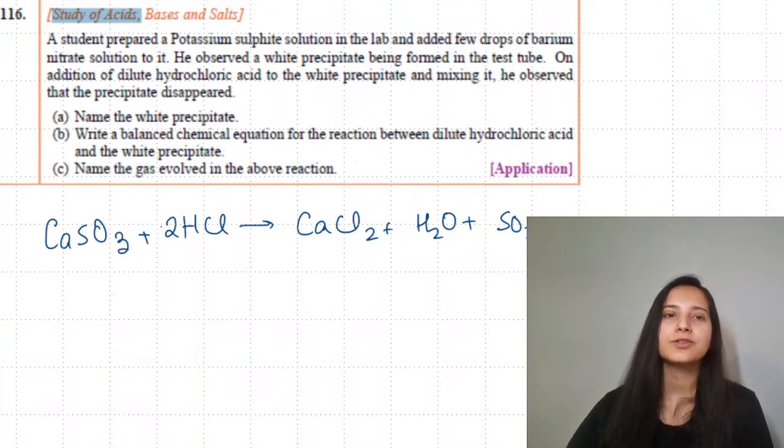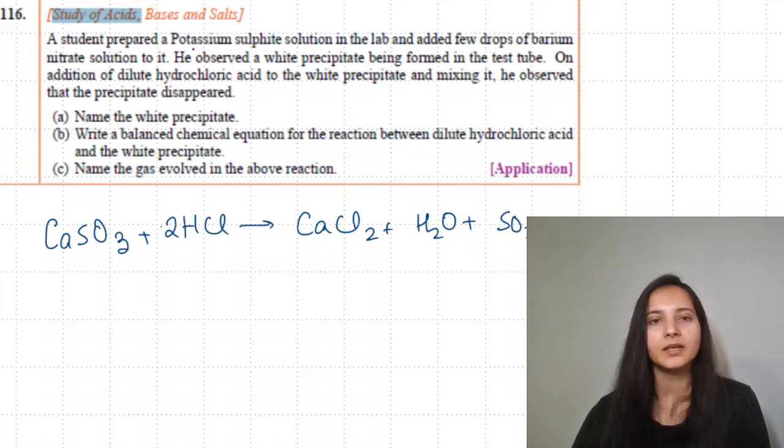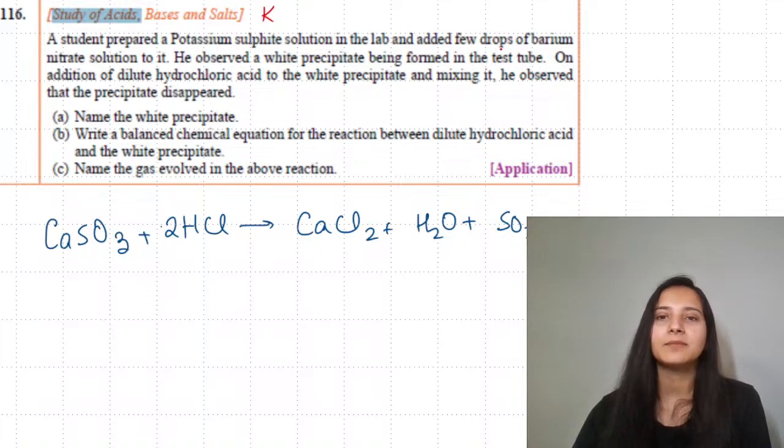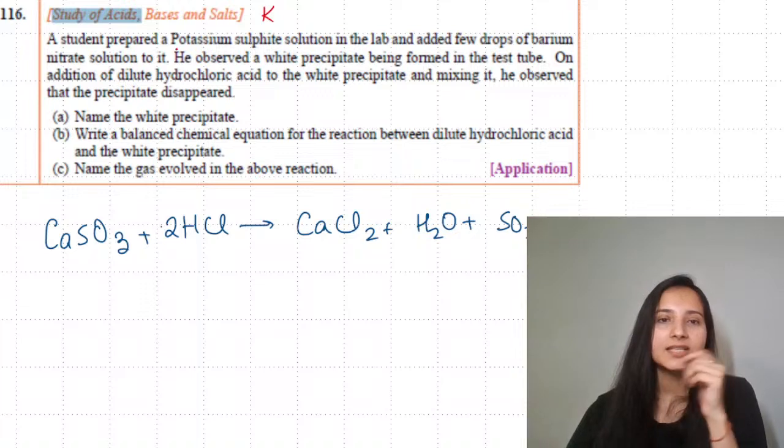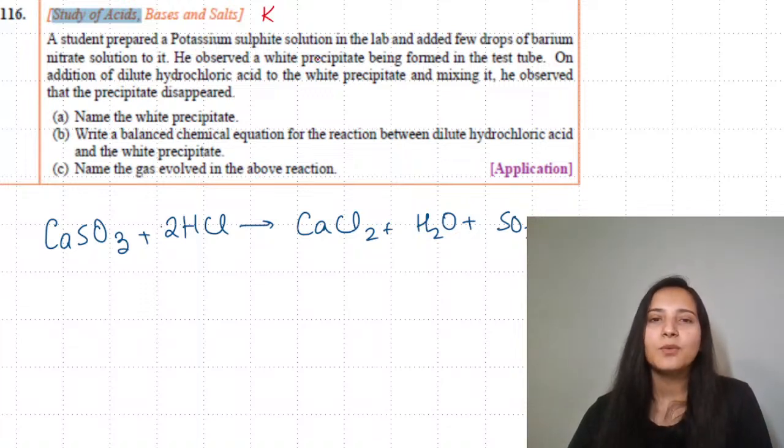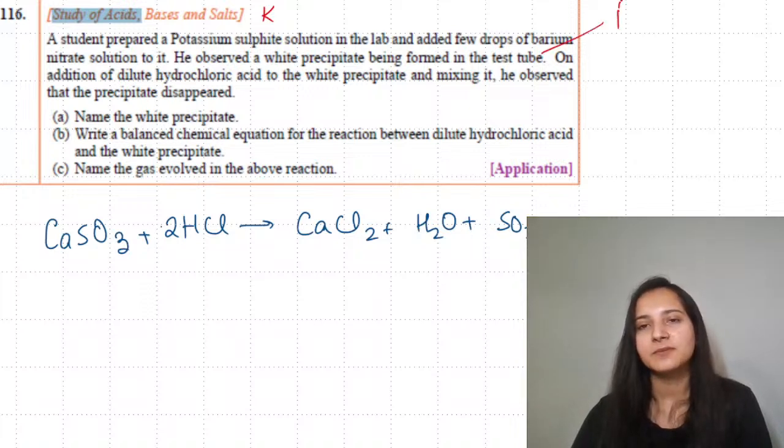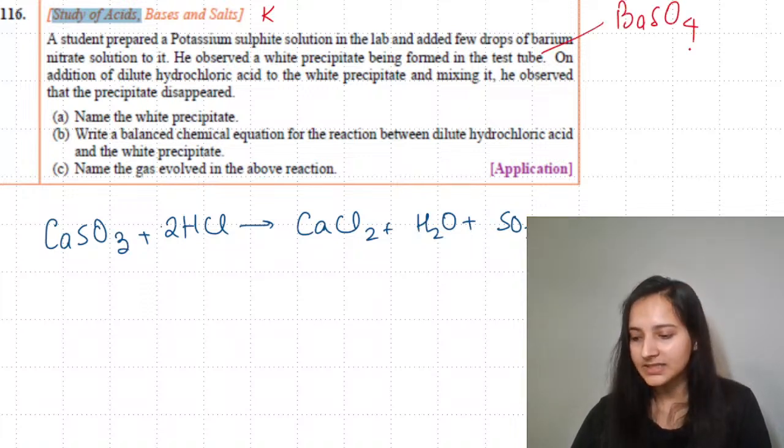Here is the last question. A student prepared a potassium sulfite solution in the lab and added a few drops of barium nitrate solution to it. So a student was having potassium sulfite and barium nitrate has been added. So you are getting barium sulfite over there. He observed a white precipitate being formed in the test tube. So that white precipitate will be barium sulfite.